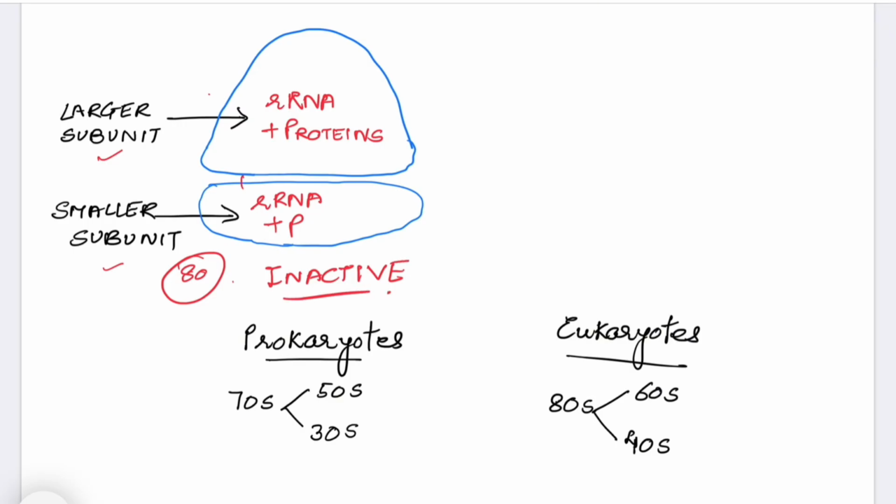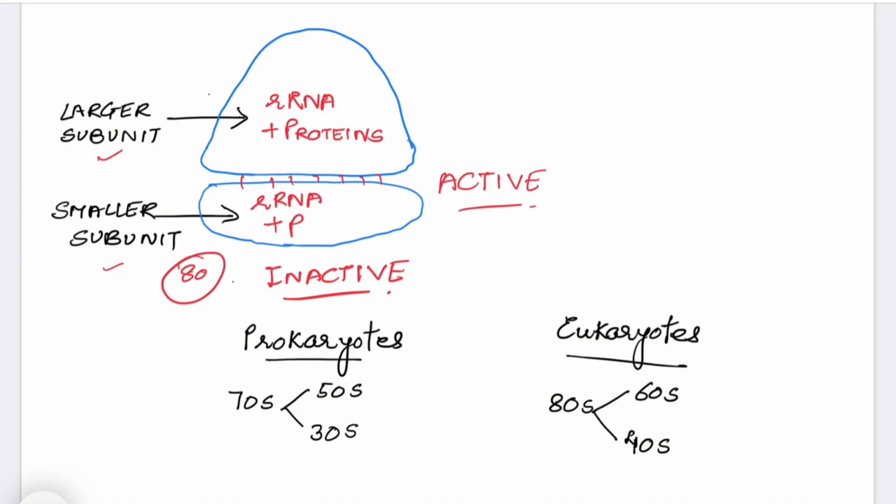And when they join together, then they are called active ribosomes. They join in the cytoplasm whenever protein synthesis is required. Otherwise, in the cytoplasm these subunits will float separately when protein synthesis is not required. So it is a kind of protective mechanism. They remain separate and inactive, and whenever they have to form protein, they join together and become active. Now in prokaryotes and eukaryotes, these ribosomes are different.